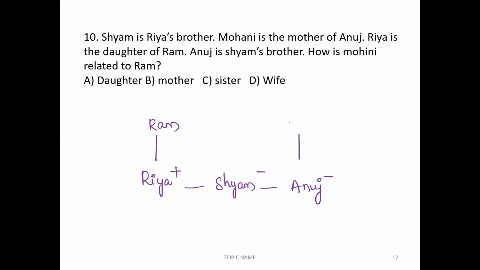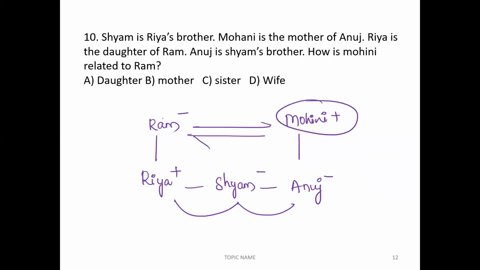Mohini is the mother of Anuj. Now, how is Mohini related to Ram? These three persons are brothers and sisters. Correct. We can say these two people are couples. How is Mohini related to Ram? Wife. The answer is option D, wife.